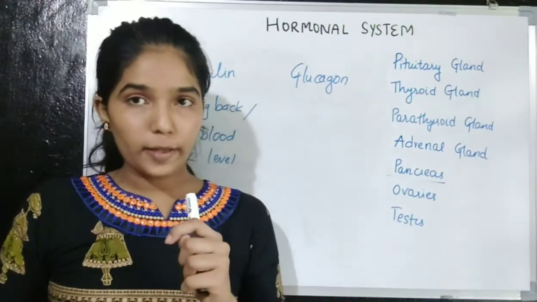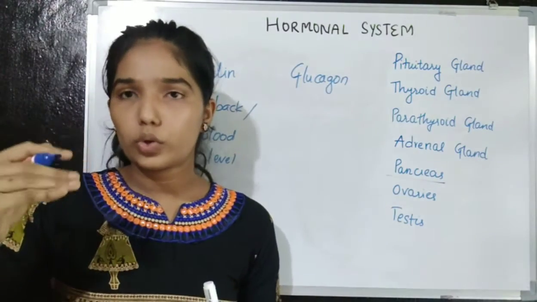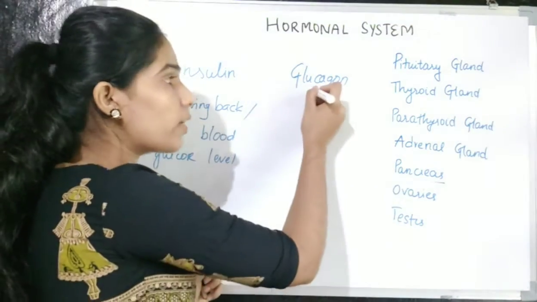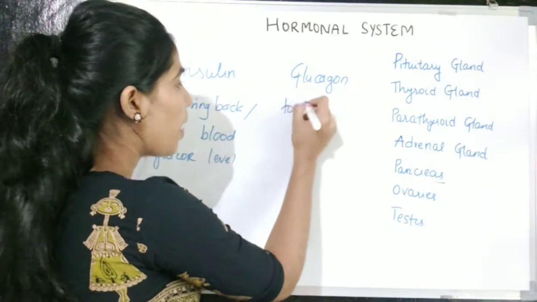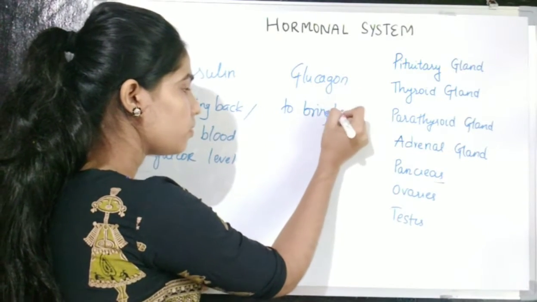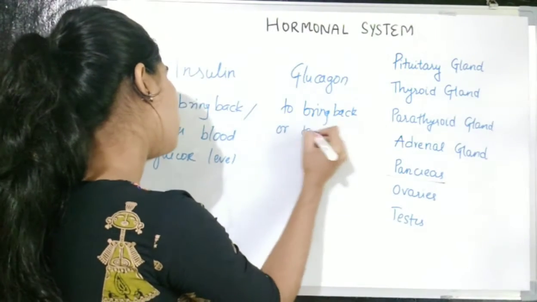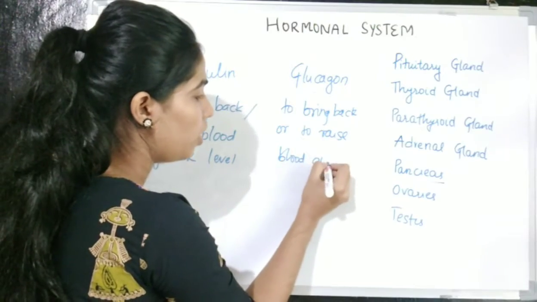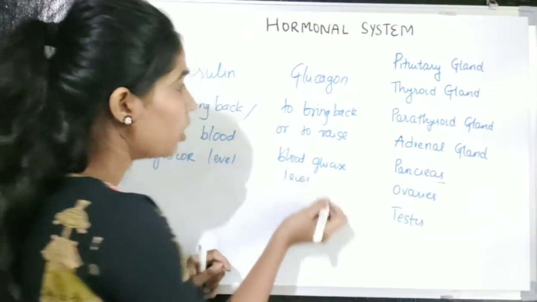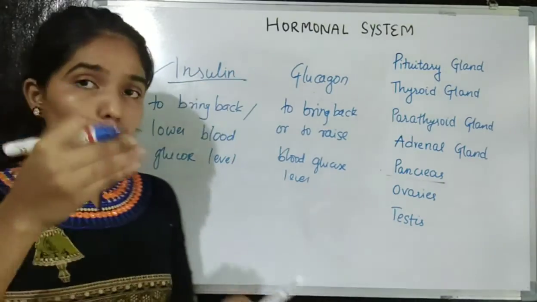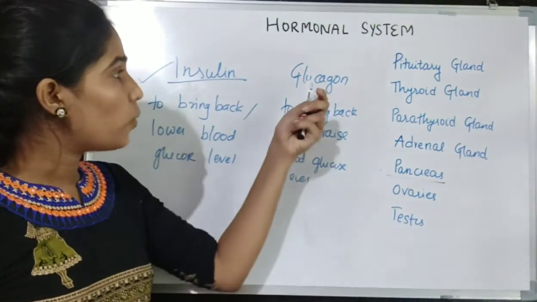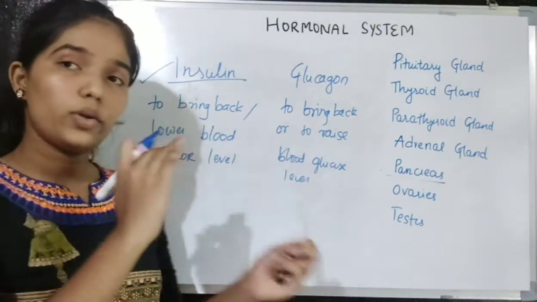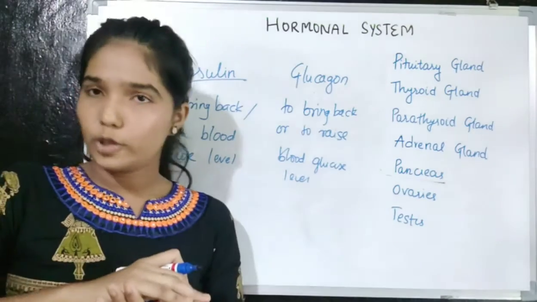And when there is a drop in the blood glucose level, or when the blood glucose level decreases from the normal range to the lower range, then the pancreas will secrete glucagon to bring back or to raise the blood glucose level. So what does insulin do? It lowers the blood glucose level, and what does the glucagon do? It raises the blood glucose level.